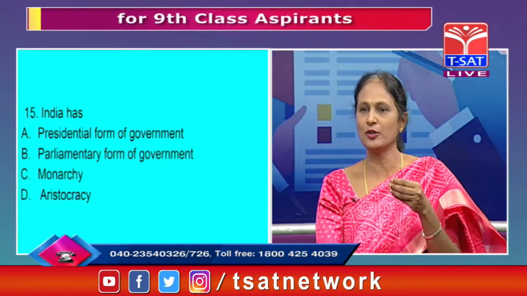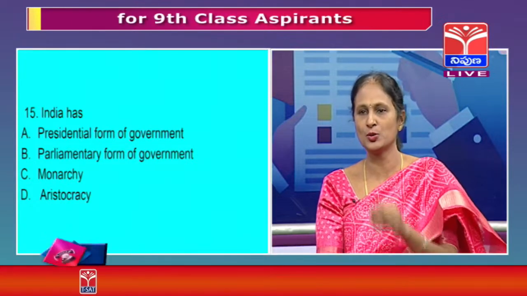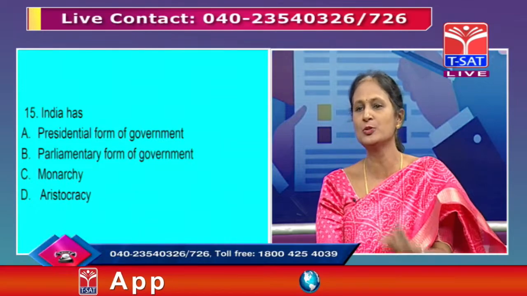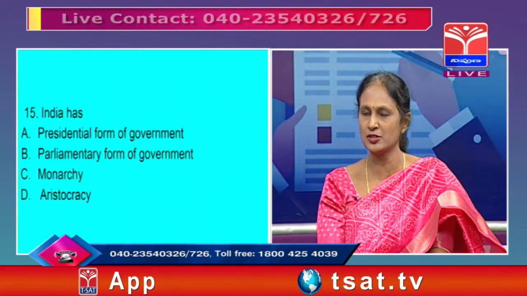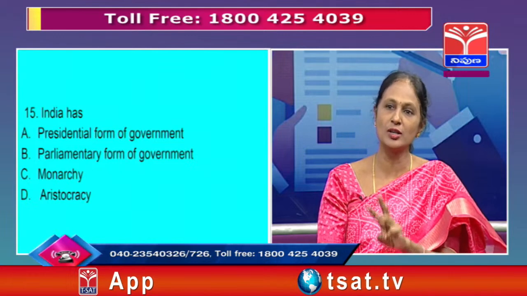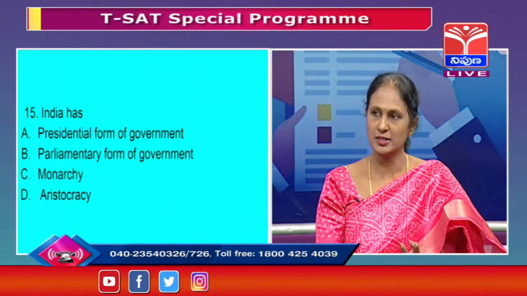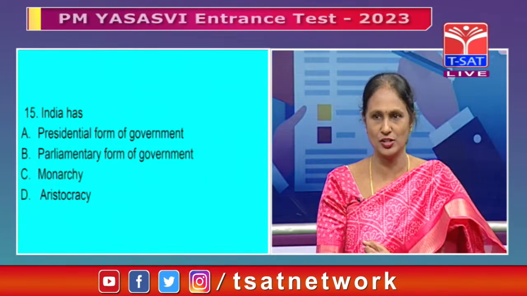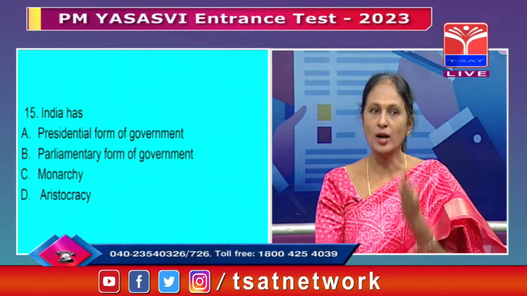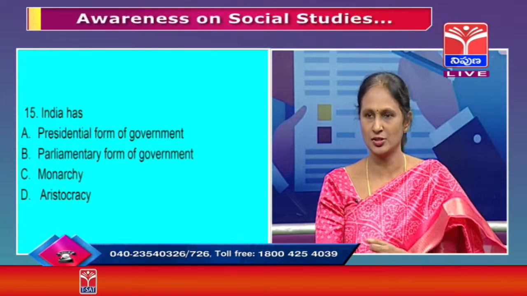So what is the difference in the Indian type of government? To know the difference between the parliamentary form and the presidential form of government, we should know the three organs of government. The three organs are legislature, executive and judiciary. The legislature makes laws.